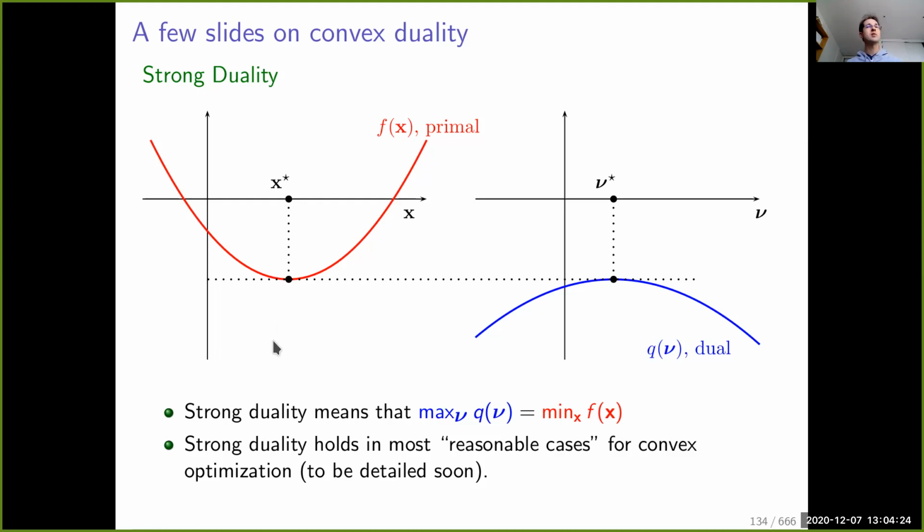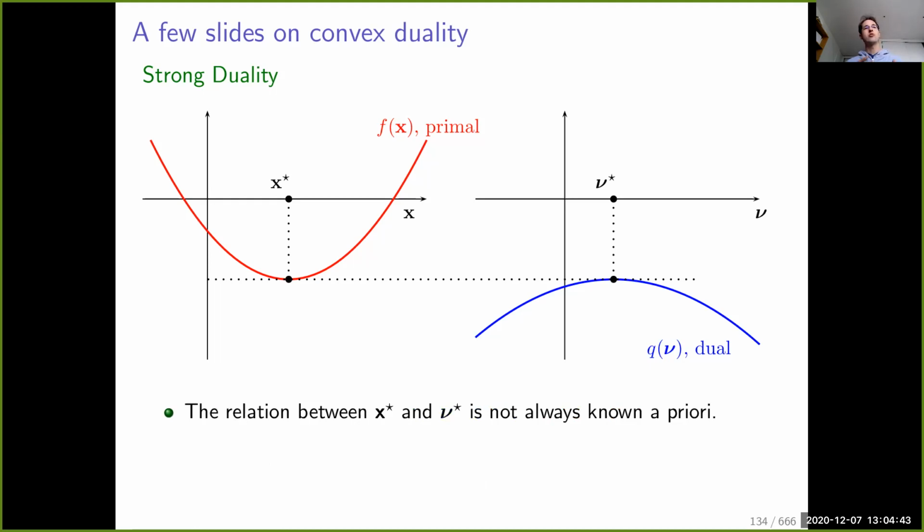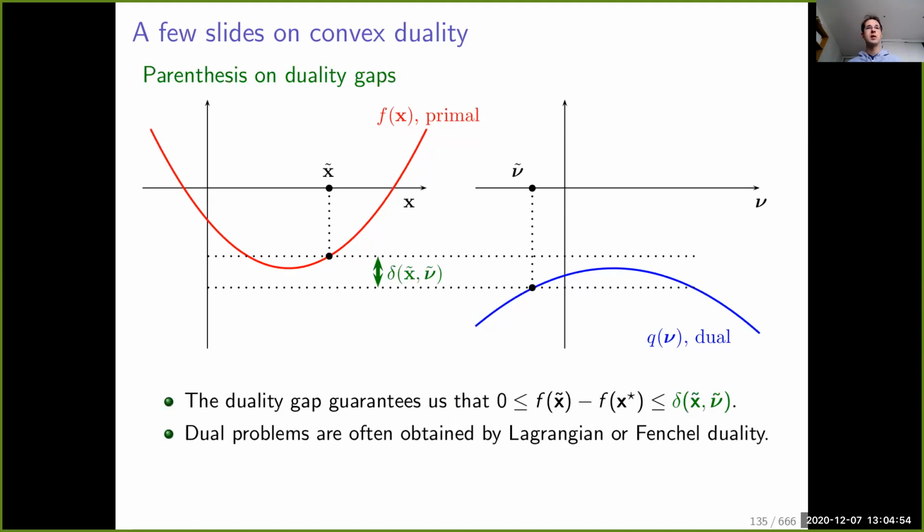Of course, this may be useless if the dual problem is complicated or difficult to optimize, but sometimes the dual problem is much simpler. Sometimes the dimension of the dual problem is smaller than the dimension of the primal problem. This is the sort of phenomenon that will be useful for support vector machines. The relation between x star and nu star is not always known, but it will be known for support vector machines.